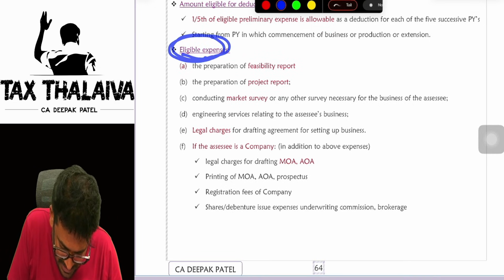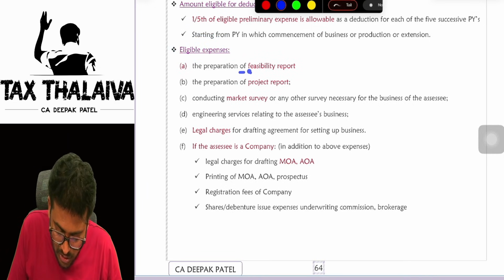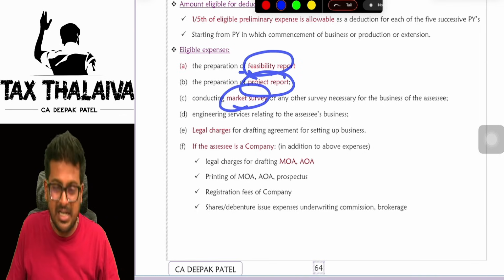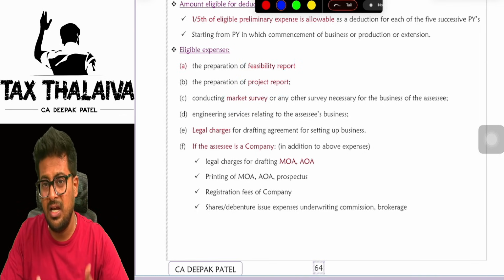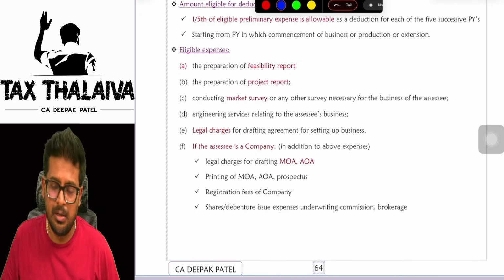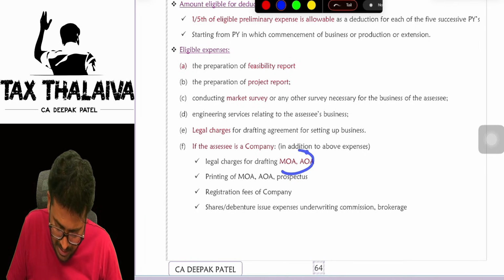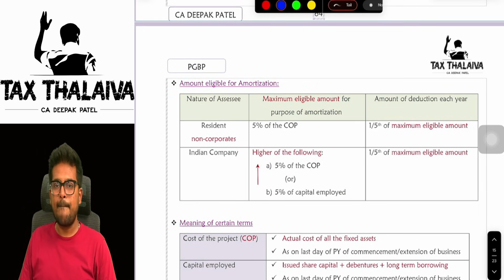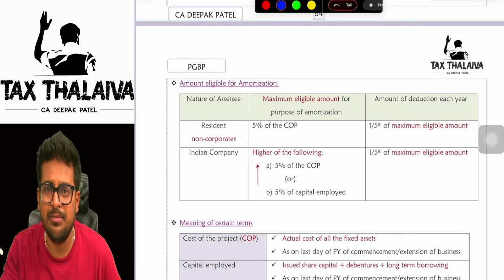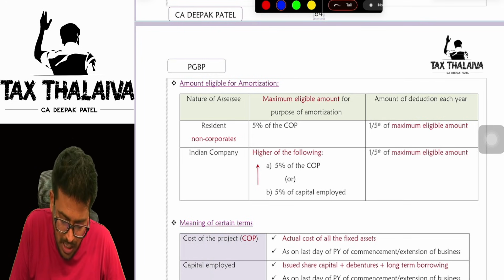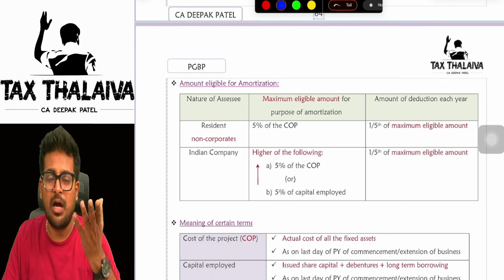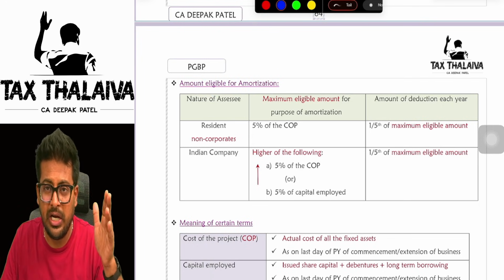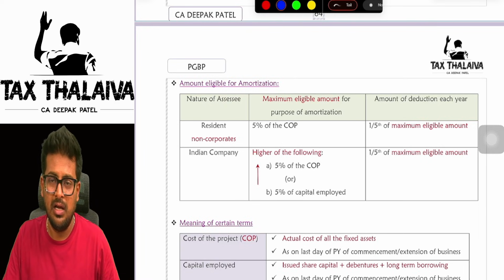Now, eligible expenses. Preparation of feasibility report, project report, market survey, all these are expenses which you incur before starting the business. Legal drafting of MOA, AOA, registration of company and all. Now, how much deduction I can claim, sir, under section 35AD? Amount eligible for amortization. Amortization is nothing but 1/5 you are doing. No, that is called amortization.